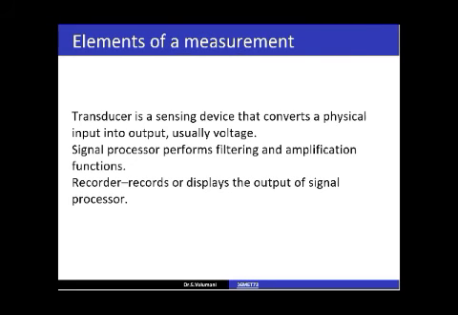Transducer is a sensing device that converts a physical input into an output, usually voltage or current. Signal processor performs filtering, amplification, modulation, and conversion from digital to analog or analog to digital. Recorder records or displays the output of the signal processor.